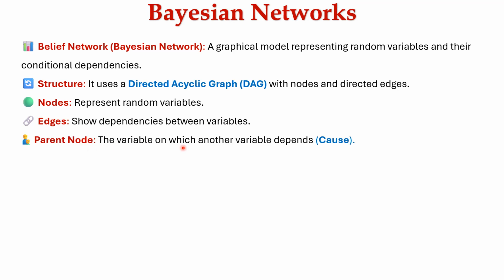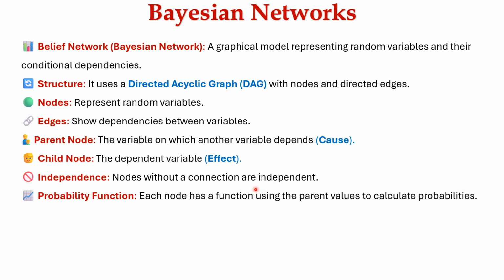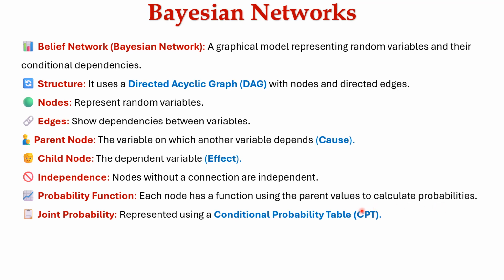A parent node is a variable on which another variable depends. A parent node is also known as the cause. A child node is another dependent variable and it is called the effect. Nodes without a connection are independent nodes. Each node has a probability function using the parent values to calculate the probabilities. Joint probabilities are represented using the conditional probability table, that is CPT.